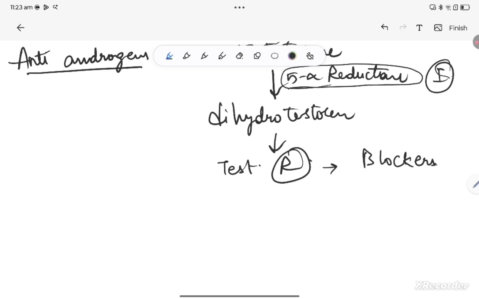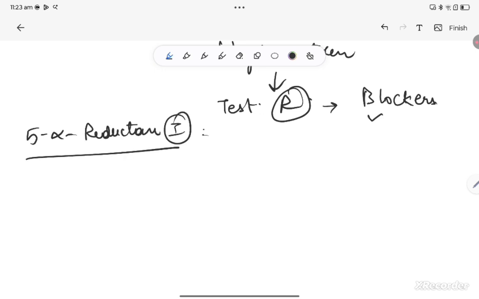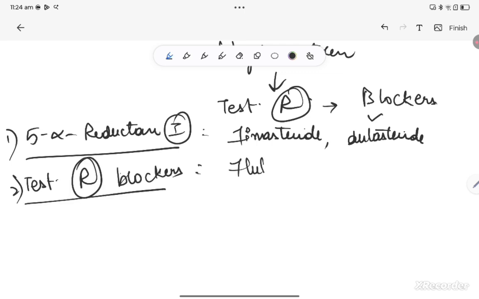There are many others like your spironolactone, which is primarily a potassium sparing diuretic, but it also has anti-androgenic action. In the same way, there is ketoconazole, which is an antifungal, but also has anti-androgenic action. So we will talk more about 5-alpha reductase inhibitors and testosterone receptor blockers here. The 5-alpha reductase inhibitors mainly include finasteride and dutasteride. Second one is testosterone receptor blockers. They include flutamide and bicalutamide.